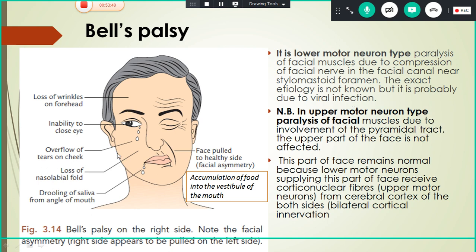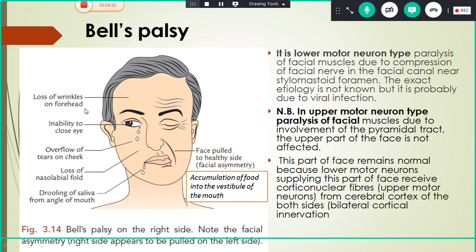Okay. So in this picture, you can see Bell's palsy on the right side, so only the left side muscles are active here. So here totally actually it is smooth. You can see the loss of wrinkles on the forehead on the right side and inability to close the eye on the right side, and you can see the epiphora and loss of nasolabial fold also, and you can see the drooling of saliva from the angle of the mouth, and there will be accumulation of food in the vestibule of the mouth also because of the paralysis of the buccinator muscle.